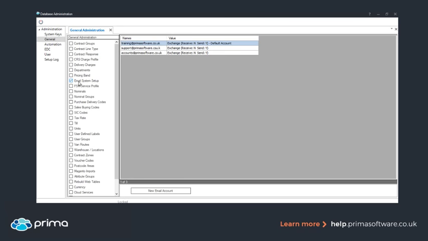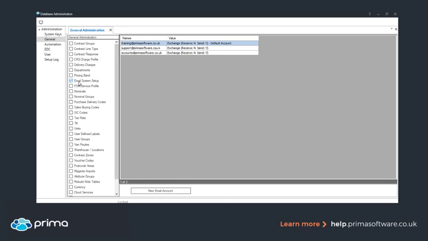you could just receive from, say, support@primasoftware.co.uk and nothing else. So we've added it in there because we know there are different sections within your business, such as your accounts team and your sales team, that may want to send and receive emails from Prima. So we've listened to our customers and we've added that in here.